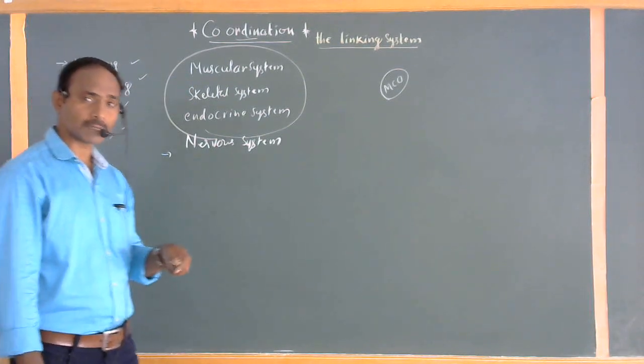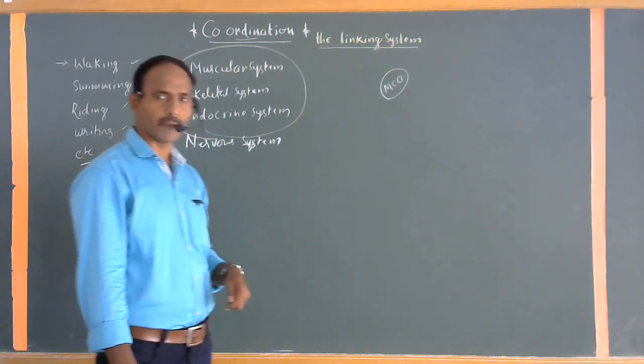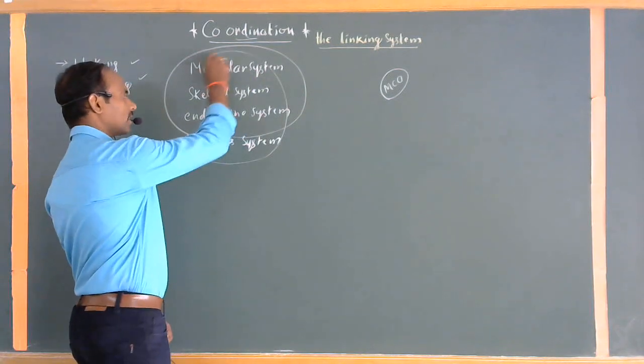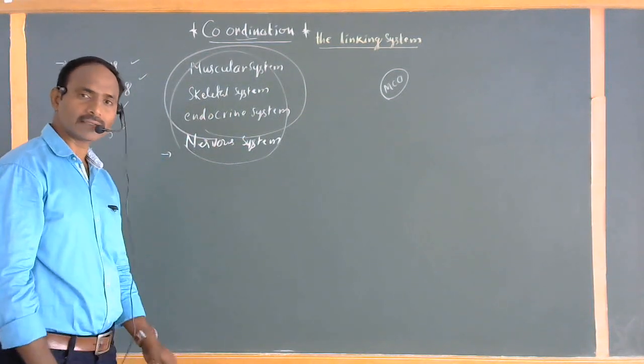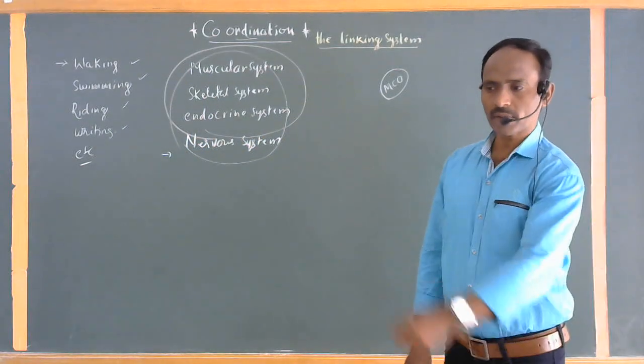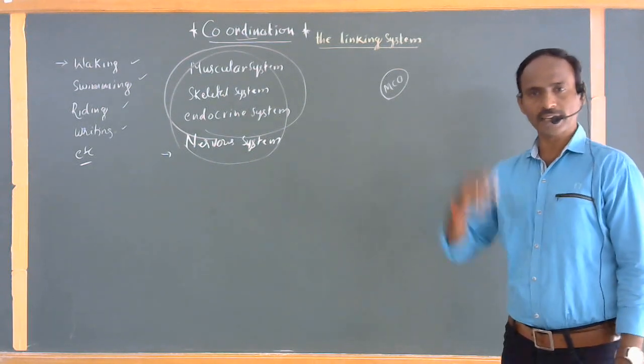Sometimes some enzymes and hormones should be released depending upon the action we are performing. That depends upon the endocrine system. Mostly, these systems automatically work together for a particular task in the body itself. Okay, so for example, when we are walking on the roadside, suddenly a light is focused on our face.